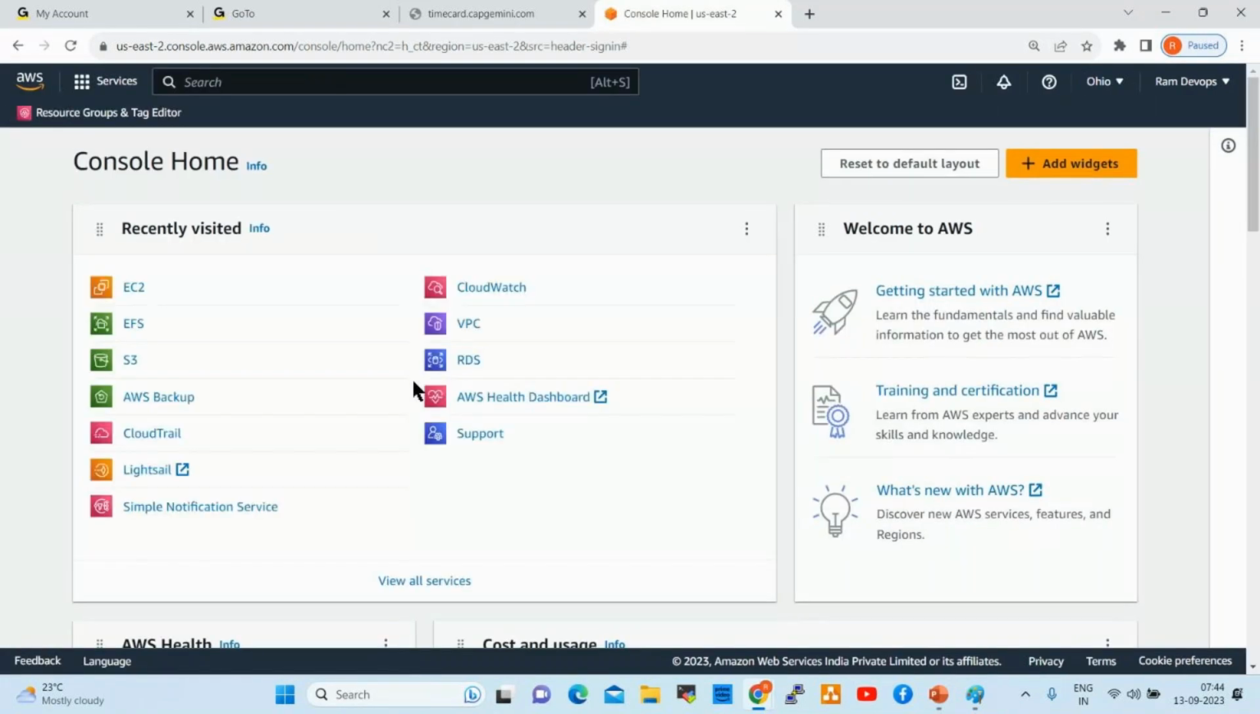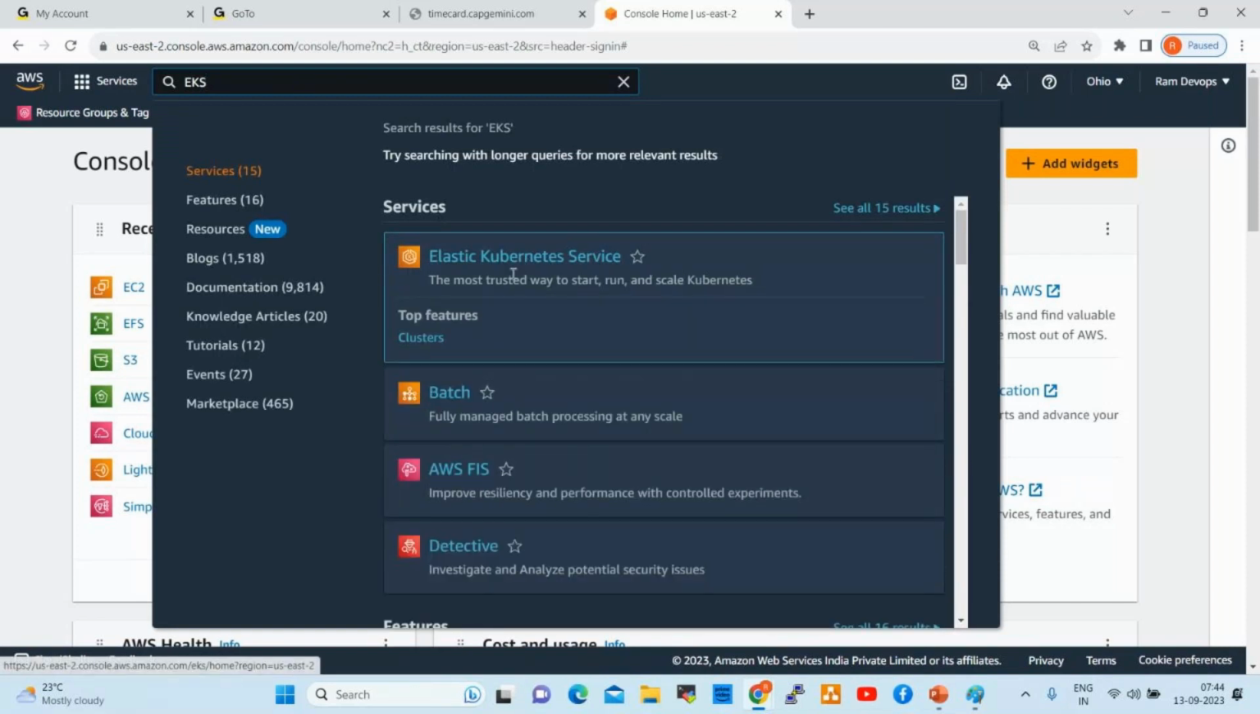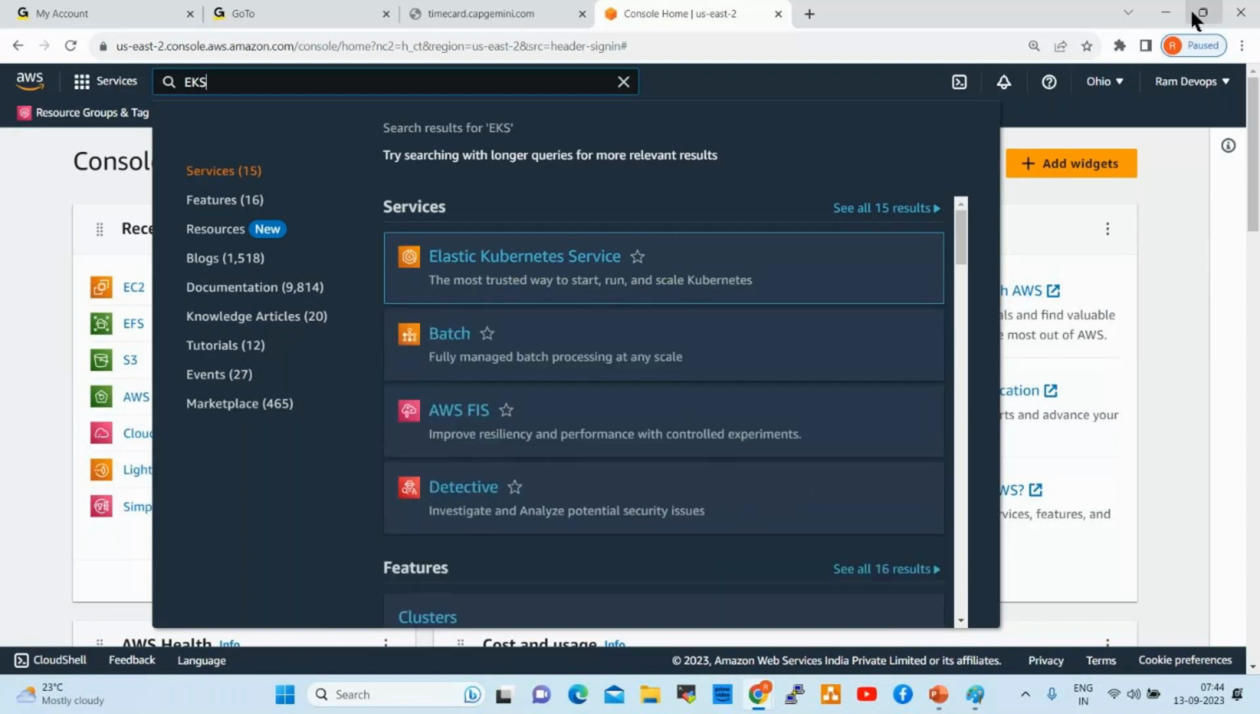In AWS, for example, if you want to use Kubernetes as platform as a service, how can we access it? Directly go to the AWS console and search for EKS, Elastic Kubernetes Service, already available. This is a platform already available in AWS that we can directly use. That is platform as a service, right? So the third one here is software as a service.